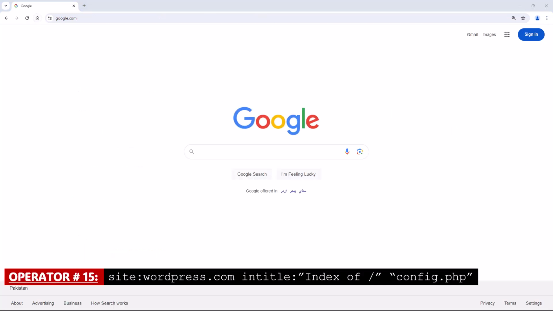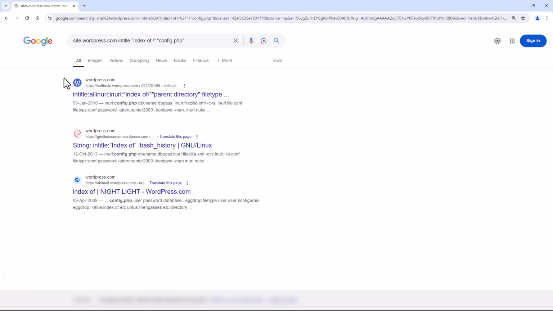Operator number 15. Site with the combination of in title. This Google dork will search for config.php files on a website, which may contain sensitive information such as database credentials.